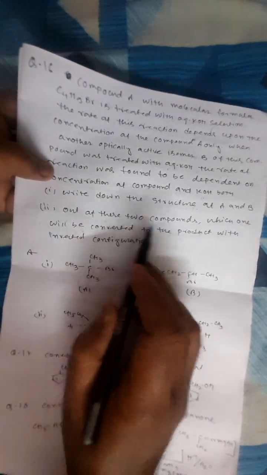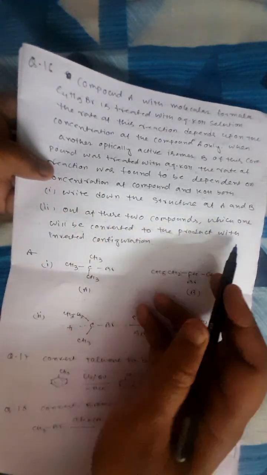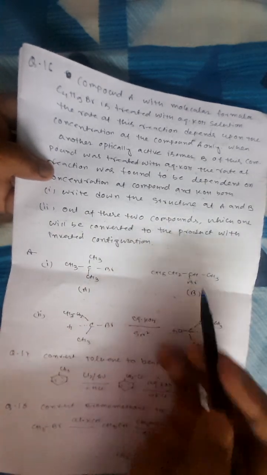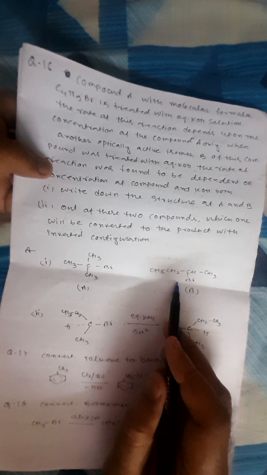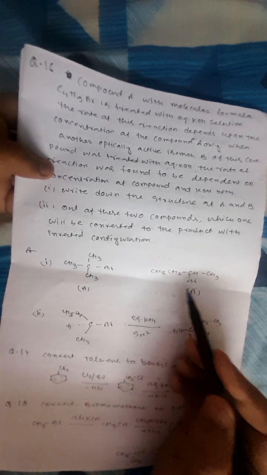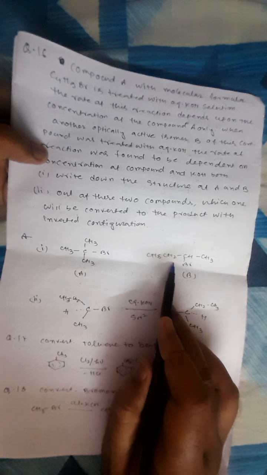Then out of those two compounds, which one will be converted to the product by inverted configuration? Inversion happens in the SN2. So this compound will go for SN2. Inverted configuration means inversion happens only in the SN2, so here it will undergo inversion.